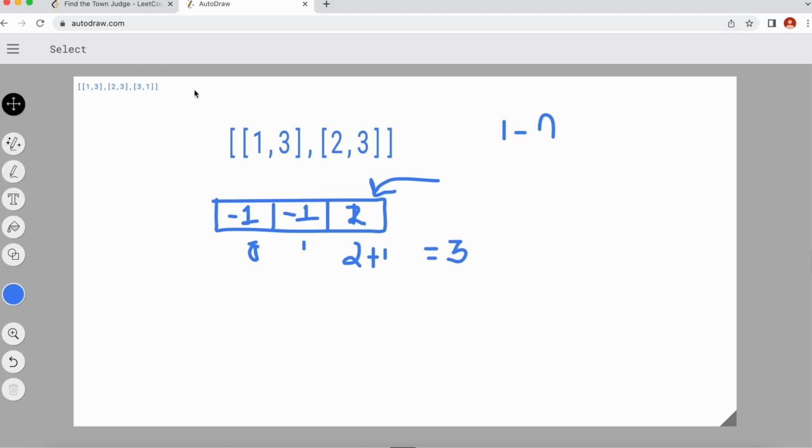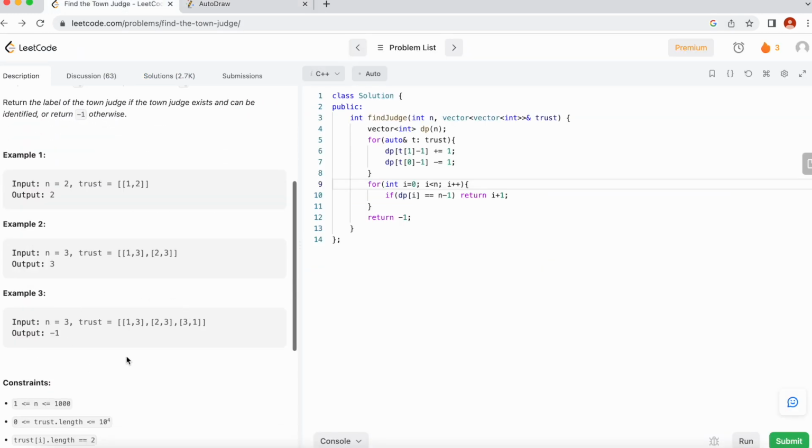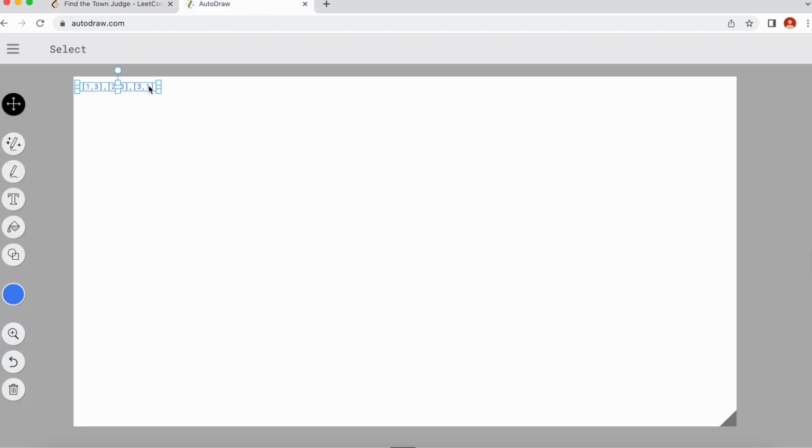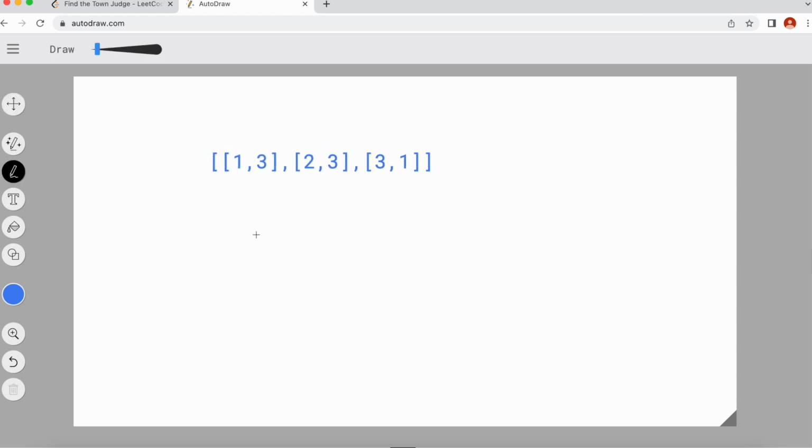Okay, now let's come to the third example, which is given here. Again, there are 3 people in the town.